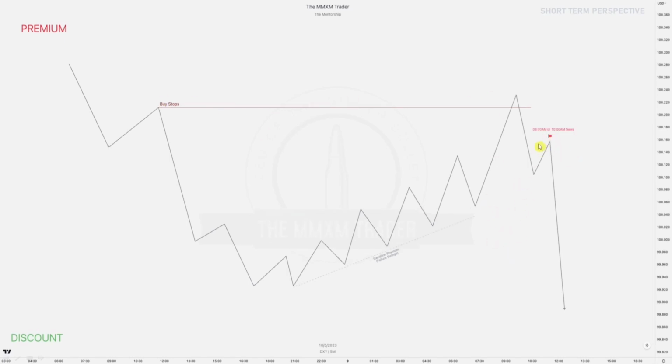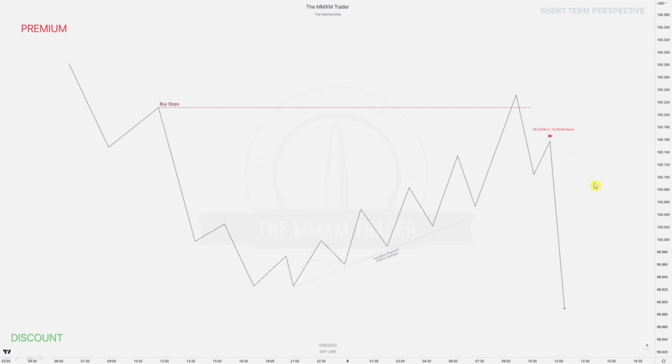If we have news release after we take out those buy stops, it's highly likely again to be a continuation, right? A one-sided direction with news release, because order pairing already happened up here, so price has no business to go down, and we have massive engineered liquidity down here, so it's highly likely news will push price down and then liquidate all that low resistance liquidity.